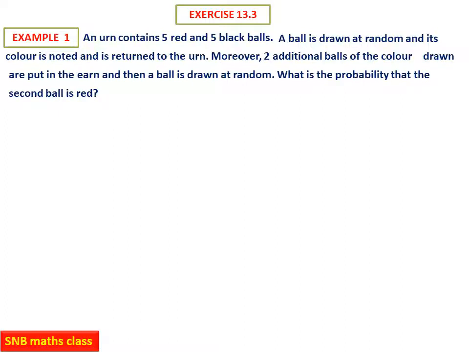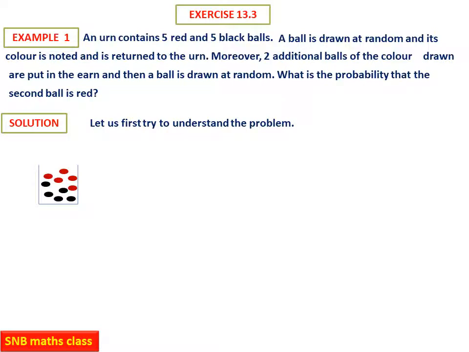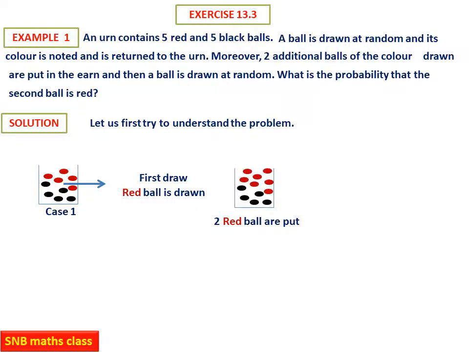So this problem seems to be a bit complicated. Let us try to understand the question with the help of a diagram. Say only one box, an urn, is given and it contains 5 red and 5 black balls. Now, case 1 is this. First draw, suppose you get a red ball. What you have to do? Read the problem. You have to put 2 additional balls into the urn of that color. That means the red balls are put because you are getting a red ball. You have to put 2 red balls.